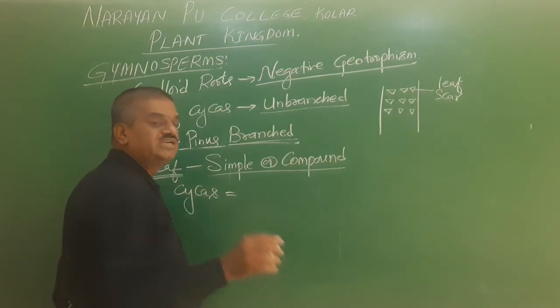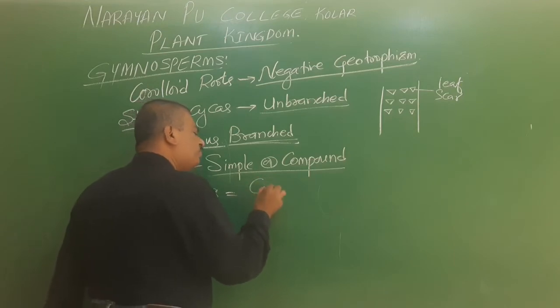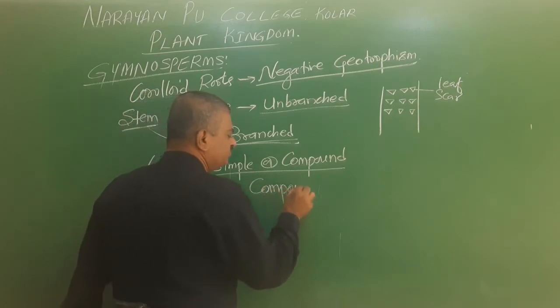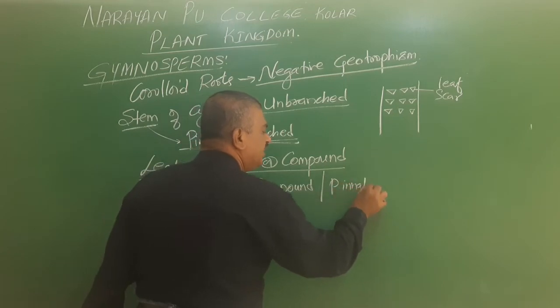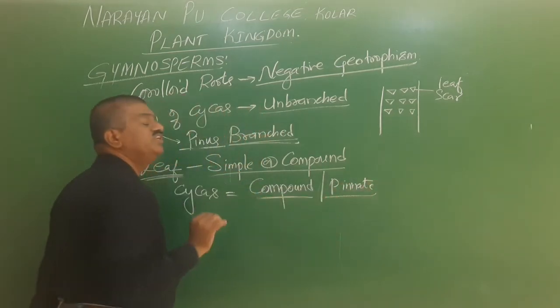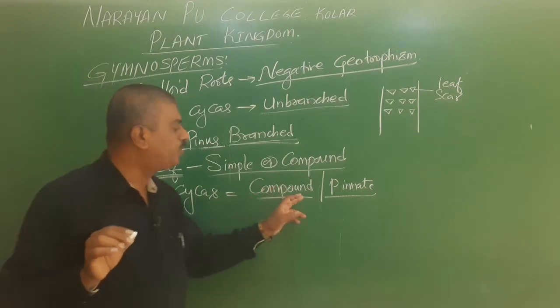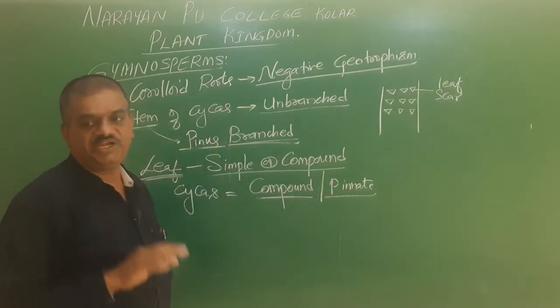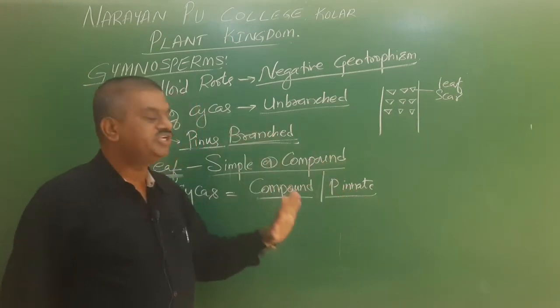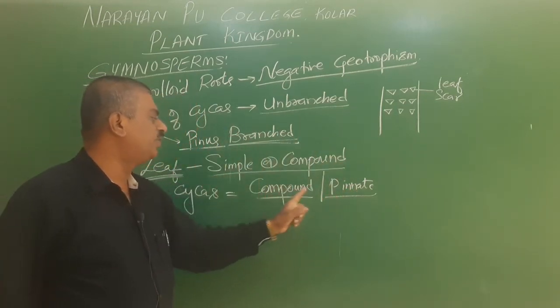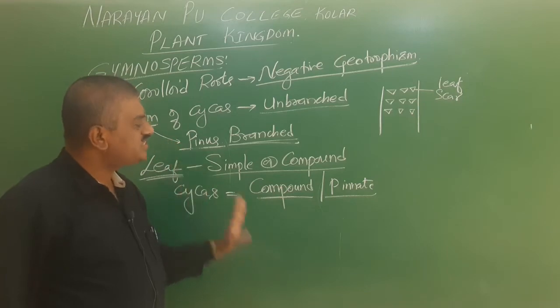In cycas, there is a presence of a pinnate compound leaf. In compound leaves there are different types: unipinnate, bipinnate, tripinnate, like this. A unipinnate compound leaf is present in cycas.